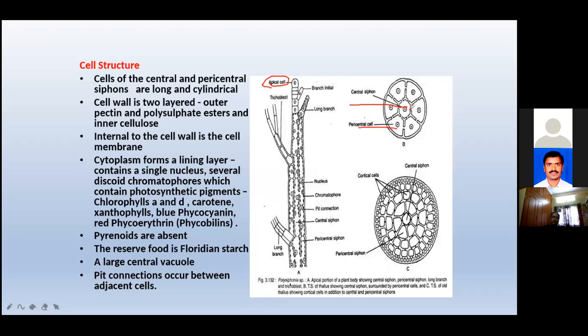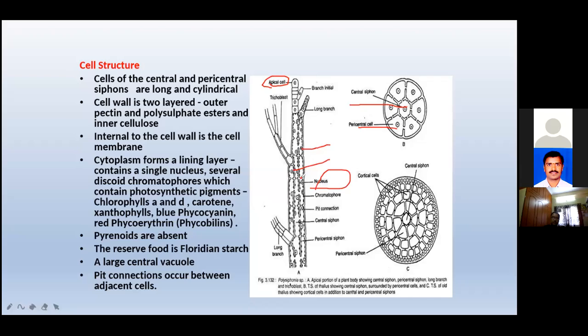Here each and every cell is uninucleate. See, in the cell only a single nucleus is there. This one is a nucleus, this one is a nucleus, this one is a nucleus. Single nucleus with many discoid chromatophores in the peripheral cytoplasm. The reserve food material is floridean starch.